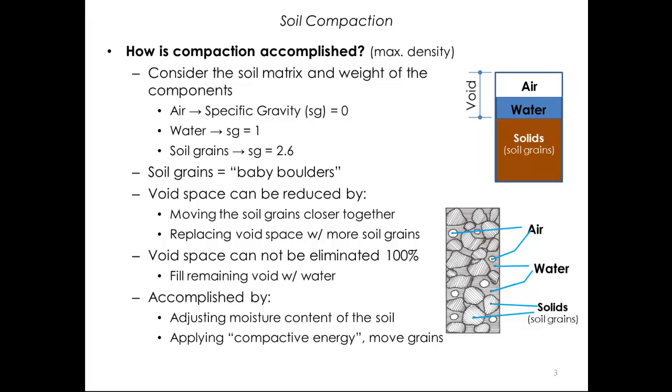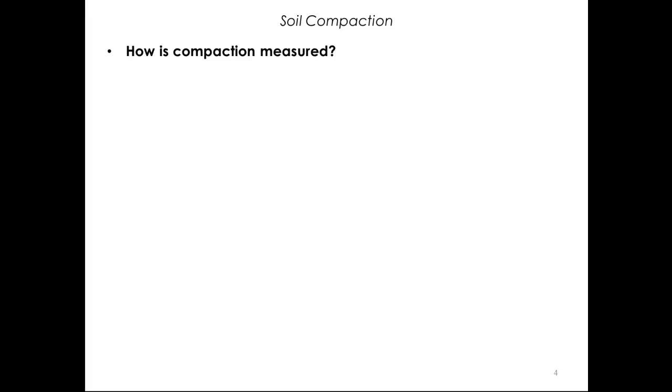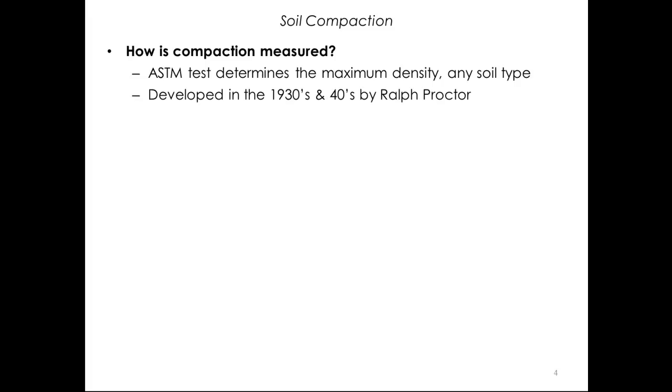Now that we have some understanding of how compaction is achieved, let's understand how it is measured. There are standardized ASTM tests used to determine the maximum, that is the theoretical, density of any soil type. As you see, the history of this test goes back to the 1930s, and the test is named after its inventor, Ralph Proctor. Proctor's work identified the important role that water plays in the compaction process.